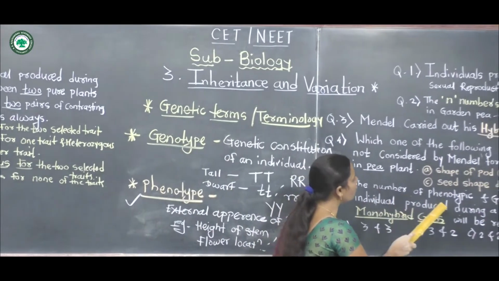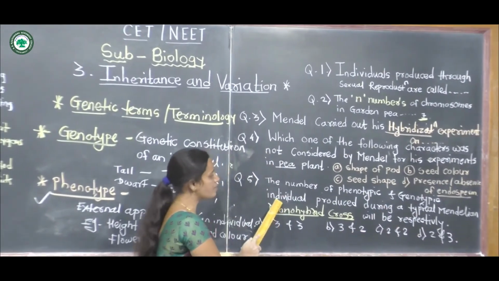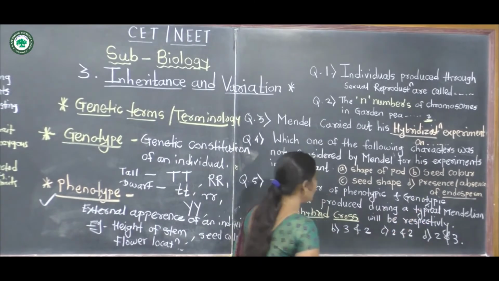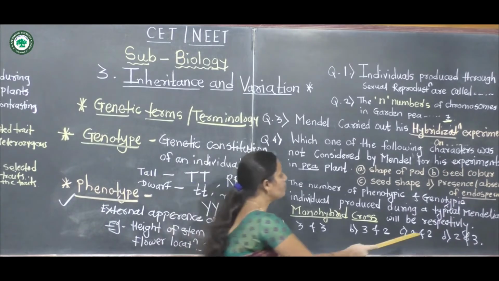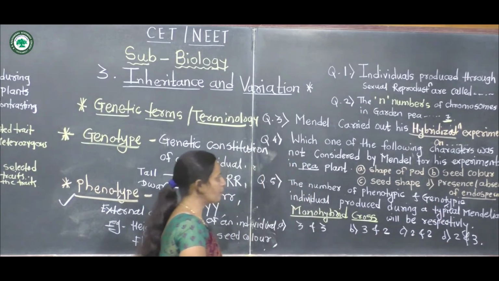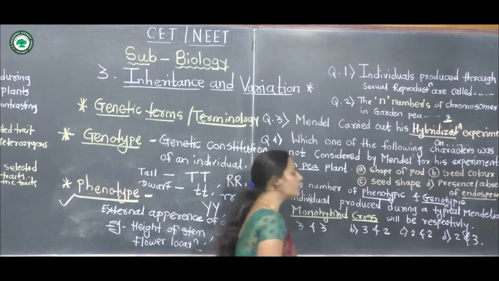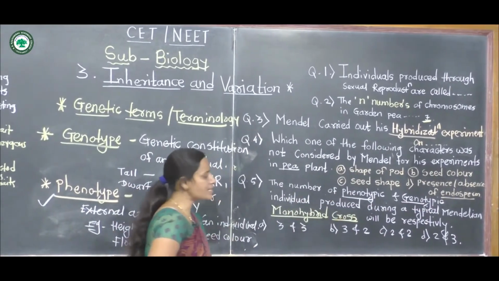The number of phenotypes and genotypes produced during a typical Mendelian monohybrid cross will be, respectively, what? What will be the genotypes and phenotypes produced in a monohybrid cross?